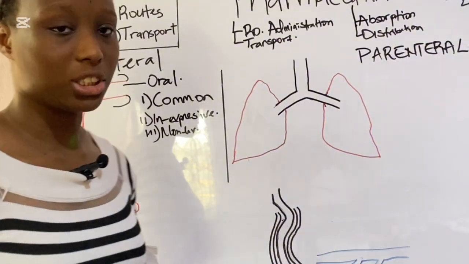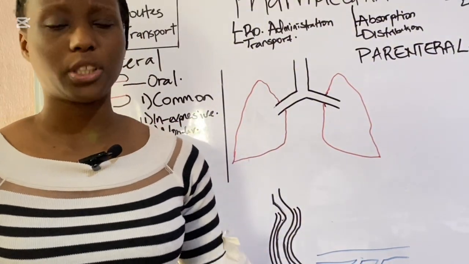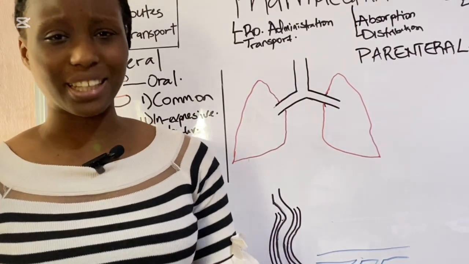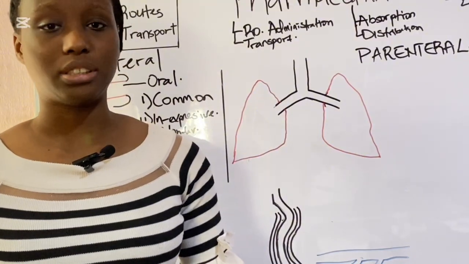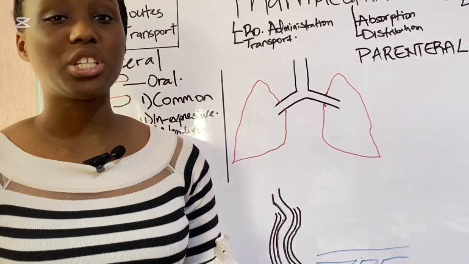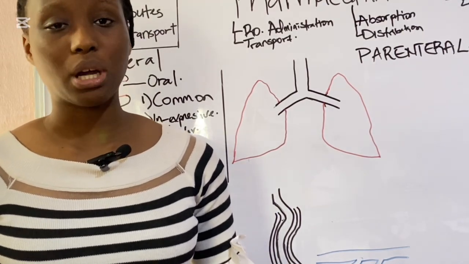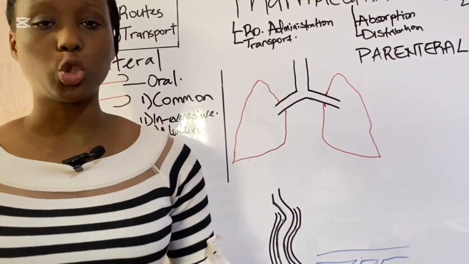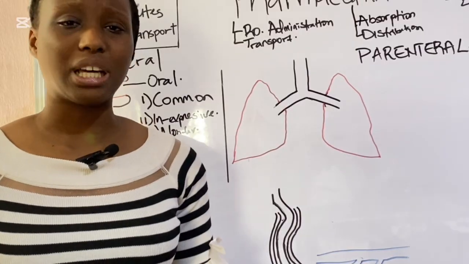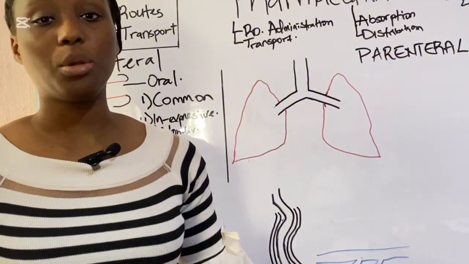Now, some of the disadvantages of the oral route of administration is first-pass metabolism. What is first-pass metabolism? First-pass metabolism is a process by which a drug ingested into the gastrointestinal system is firstly metabolized by the liver before it reaches the small intestine for absorption into the body. As you can tell, it means that some part or some concentration of the drug is lost in the process of first-pass metabolism. What does that mean? First-pass metabolism will cause a decrease in the bioavailability of a drug.